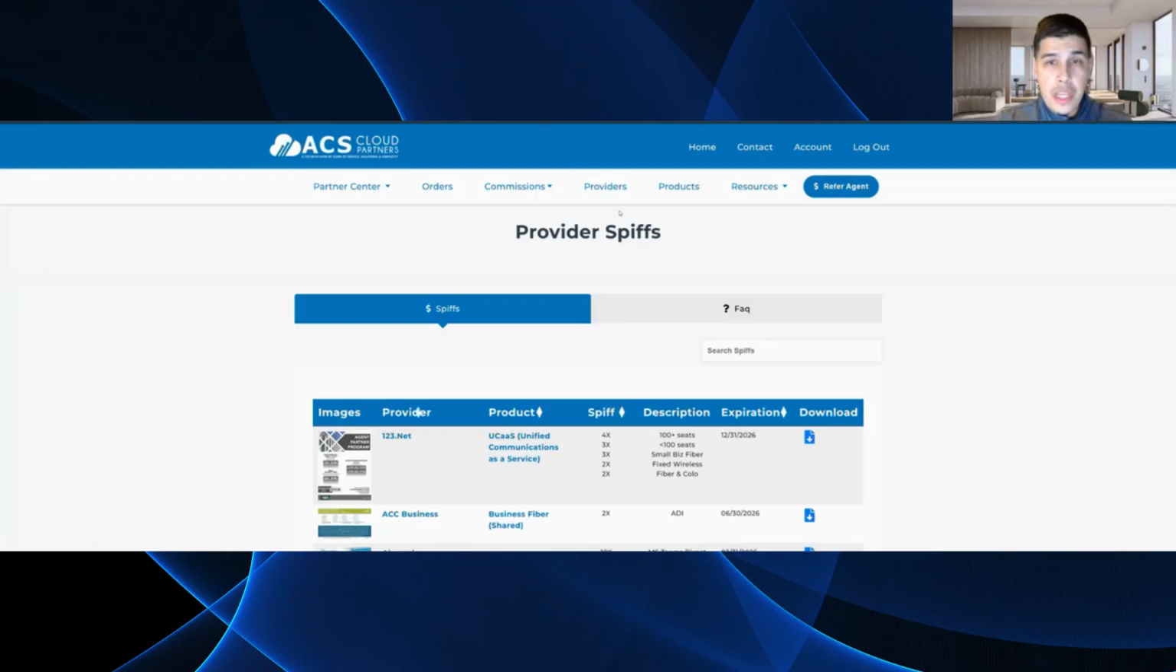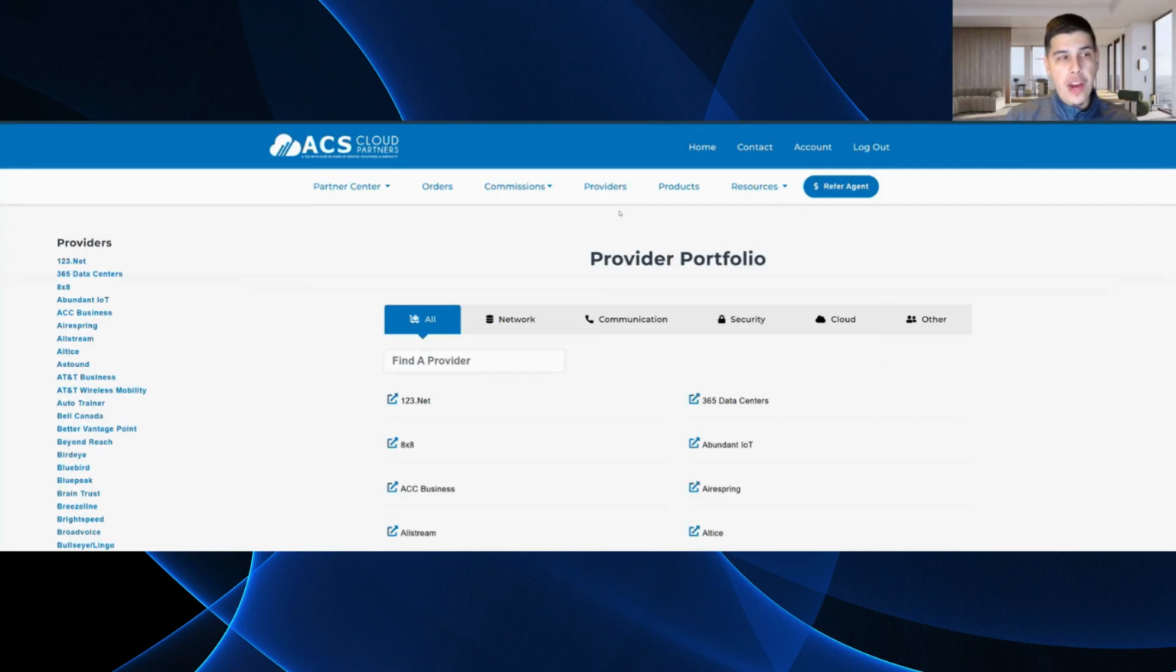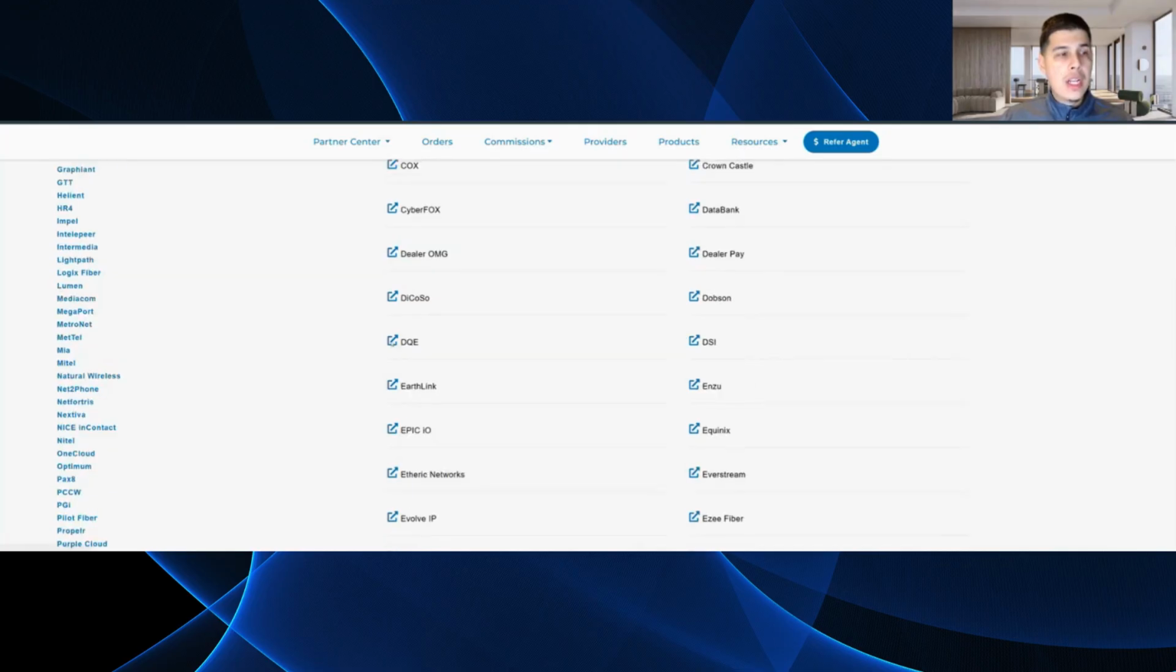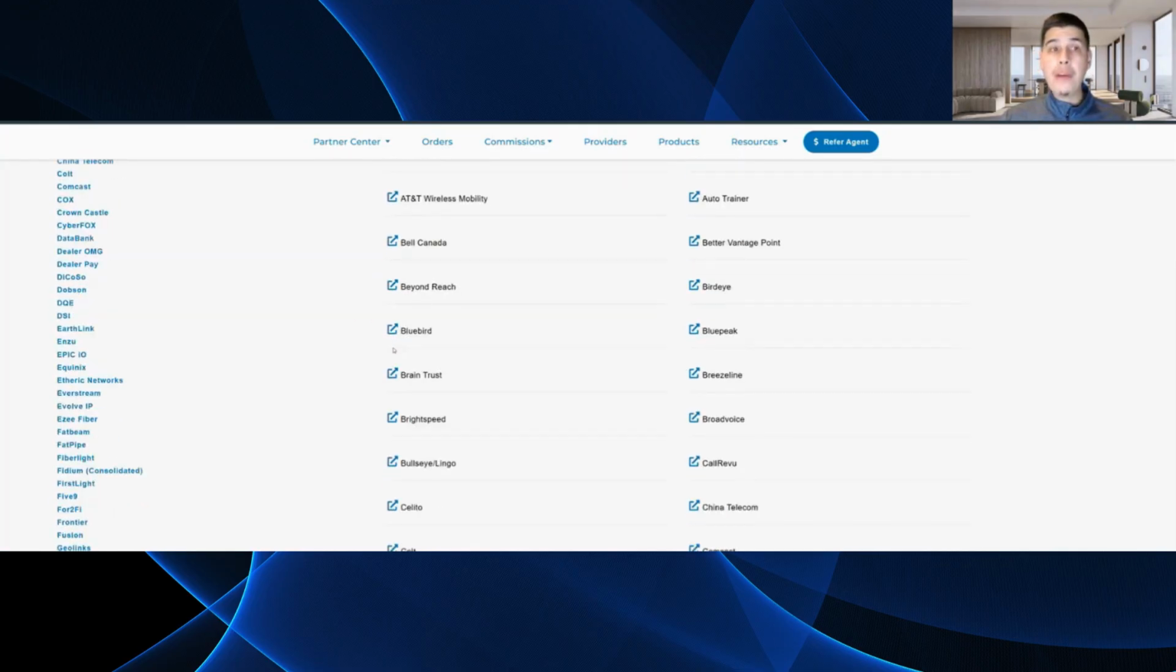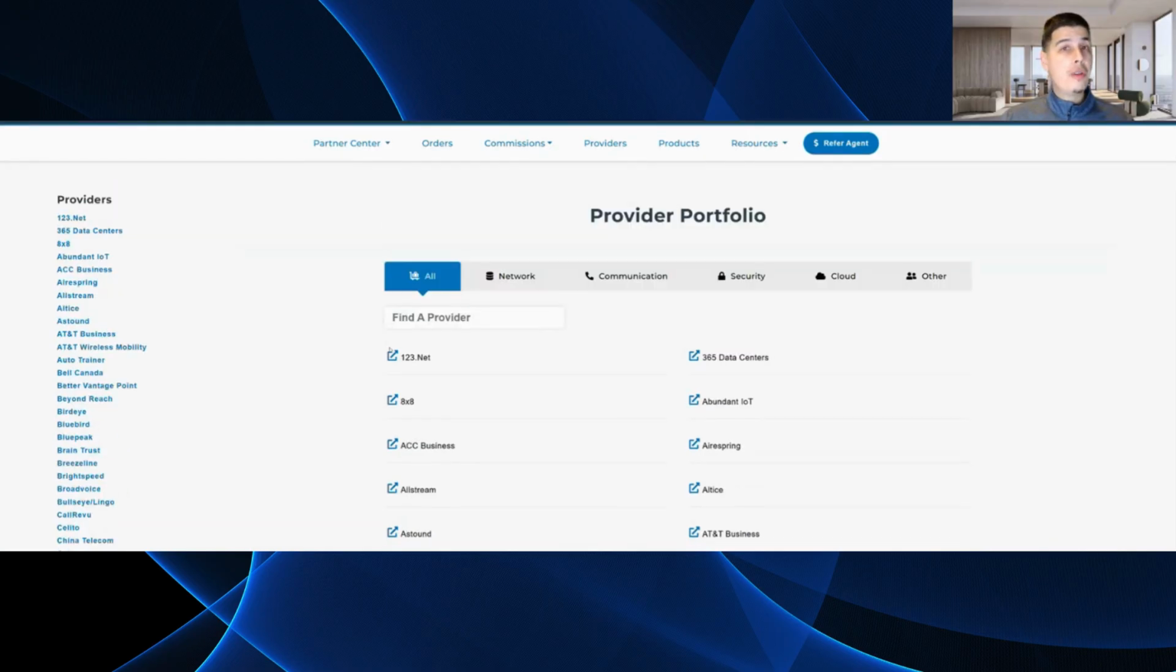Next, let's jump into the providers section. So just a quick note about the providers that we're going to explore. The ACS portal shows the core portfolio of providers that we work with. You can kind of see from here, from A to Z, about 150, 200 providers on the portal. However, there are closer to 500 to 600 solution providers that we have access to, right?